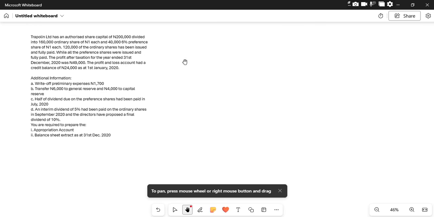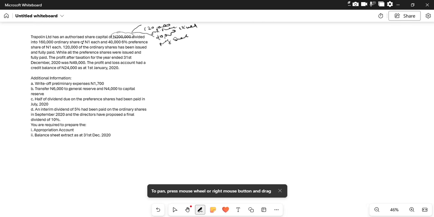So it means that out of the figure of the authorized share capital, we're told that only 120,000 ordinary shares were issued, and we have 40,000 preference shares.